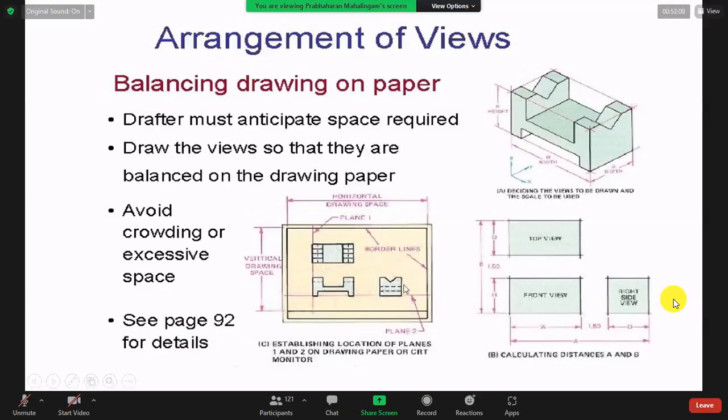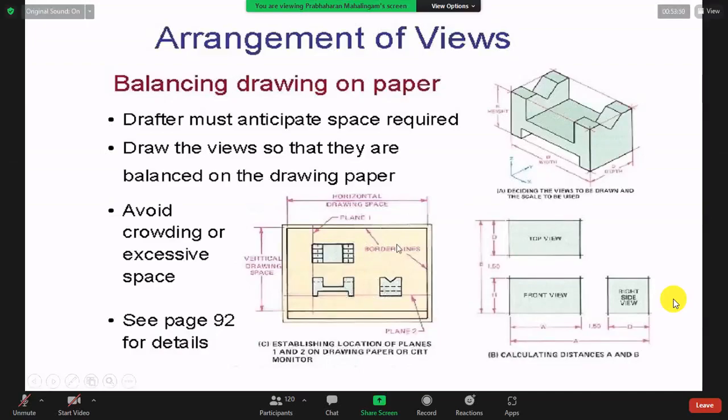Okay, we will see. Suppose you divide the paper into four quadrants, as I already told you many times. It should be in the second, third or fourth quadrant. The first quadrant is free. The paper is divided into four equal portions, and each is a quadrant. For third angle, the first quadrant is free; it uses the second, third and fourth.